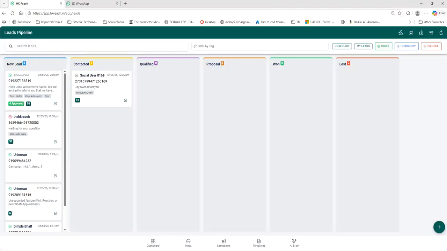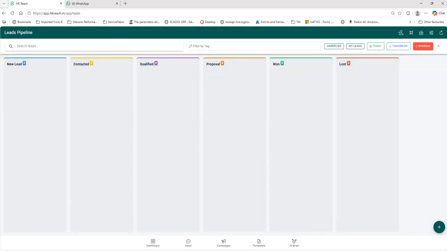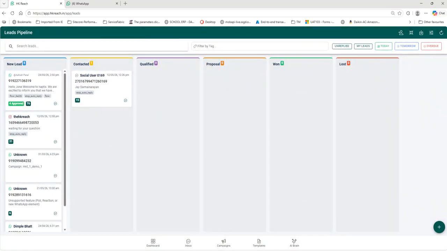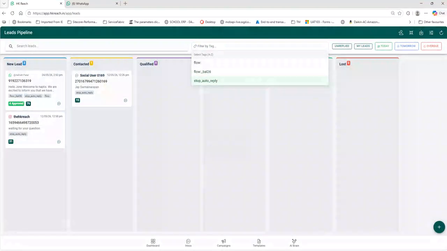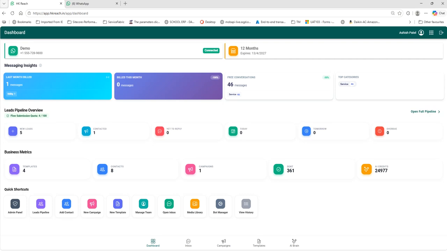Also, we have the option to filter today's, tomorrow's, or overdue, whatever it is, or unreplied messages. So here we have certain options available. Also, we can filter by text, and we can get the information about what my pipeline is. So this is how our first feature works, how we can schedule the message.